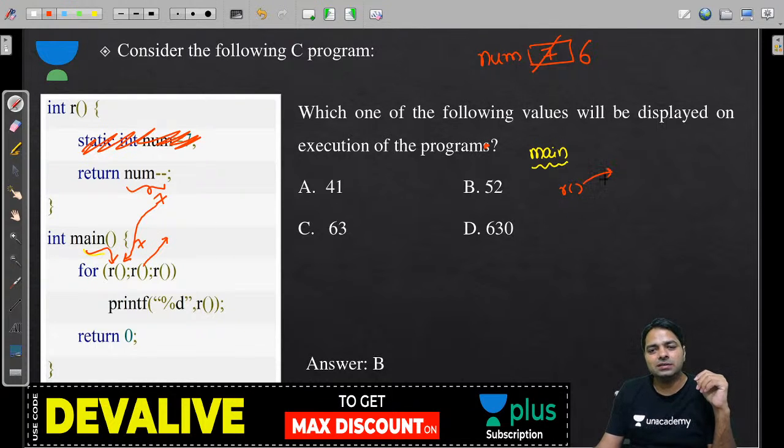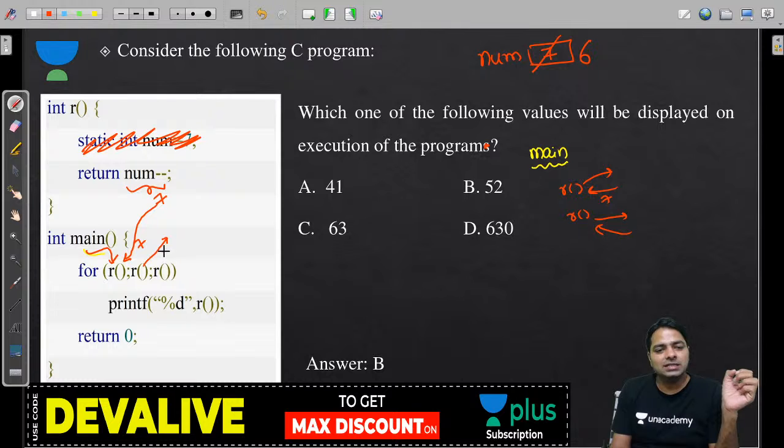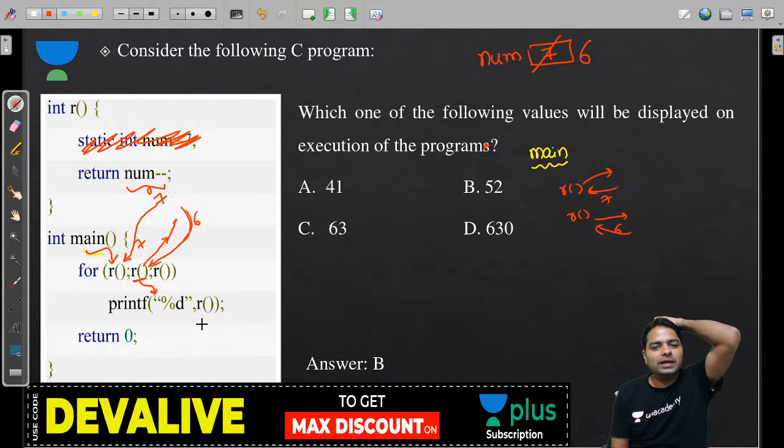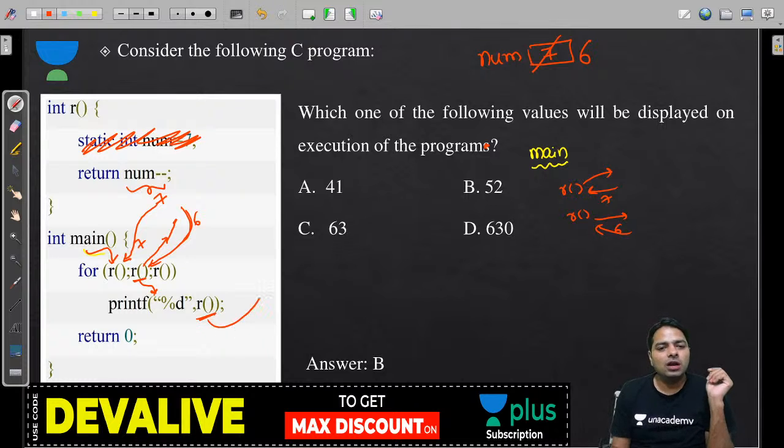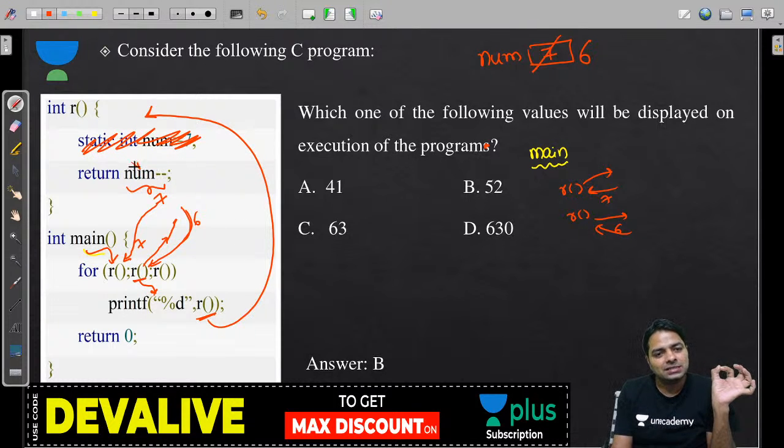After this it returns 7, again you are calling R, then what should it return next time? 6 minus minus, that is num minus minus, so it returns 6 next time. 6 is true, so definitely we will enter, guys. Now look at R again. When you are calling this function again, then next time 5, I am writing here 7, then 6 over, now it returns 5.